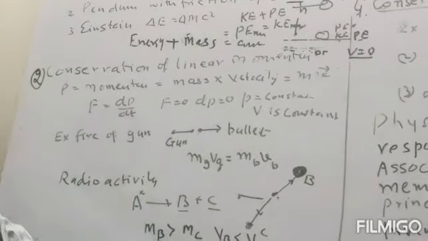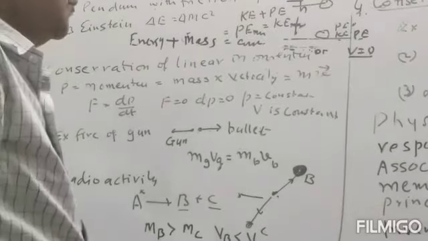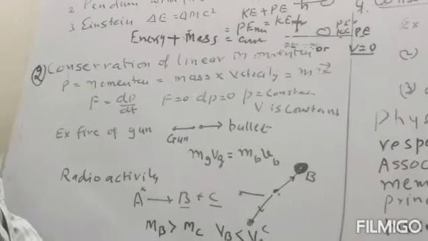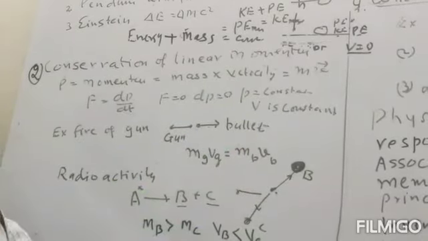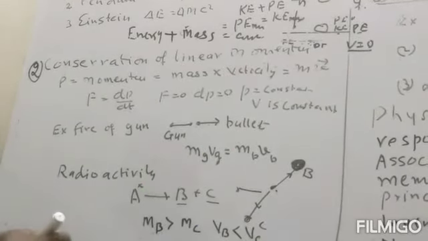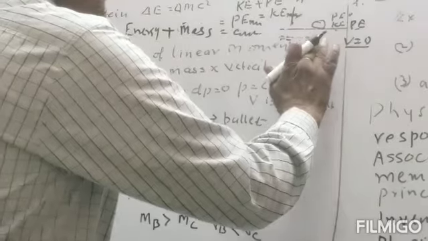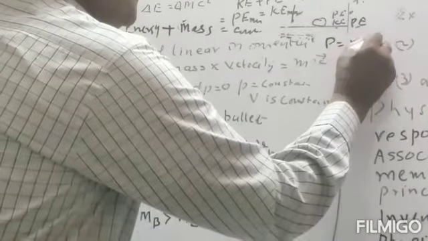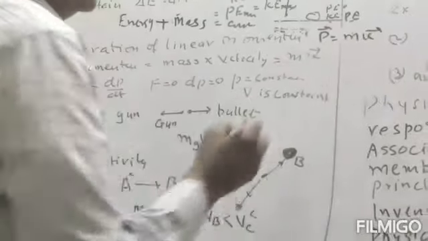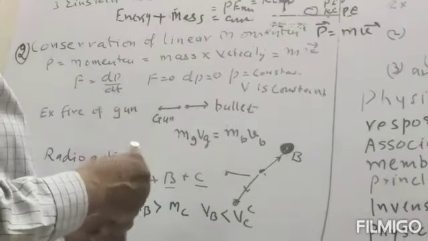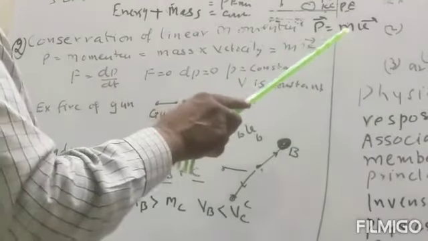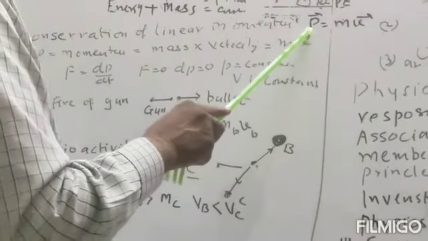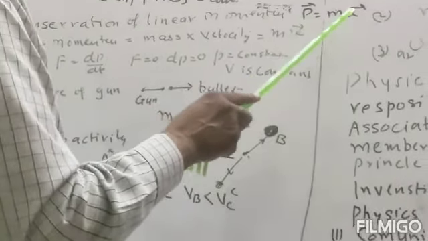Now next, the second is the conservation of momentum, linear momentum. Now what do you mean by linear momentum? Linear momentum is represented by P, and P is equal to m into v. P is momentum, which is a vector quantity, mass is a scalar quantity, and v is a vector quantity. So momentum is equal to the product of mass and velocity.